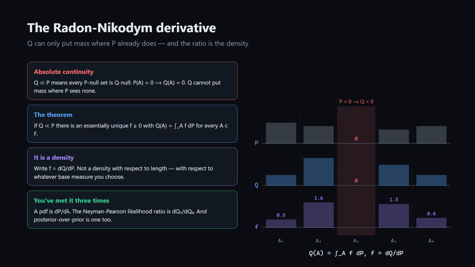You have already met it 3 times. An ordinary probability density function is dP/d Lebesgue measure. The likelihood ratio from the Neyman-Pearson lemma is dQ/dP for 2 competing distributions. And in Bayesian updating, the ratio of posterior to prior is a Radon-Nikodym derivative as well.